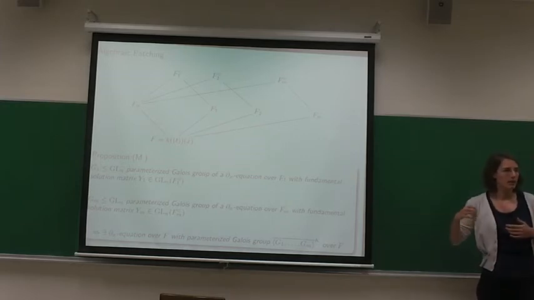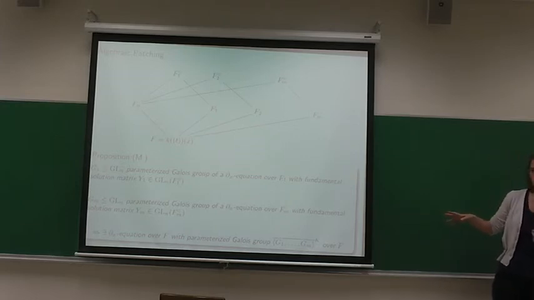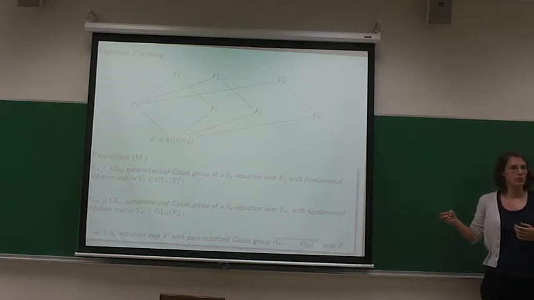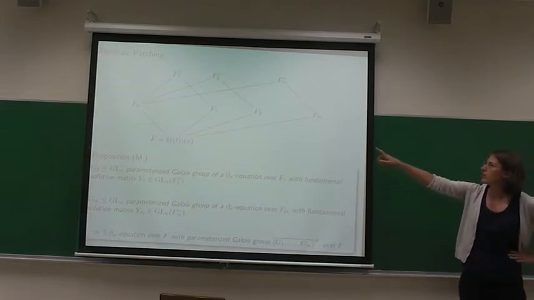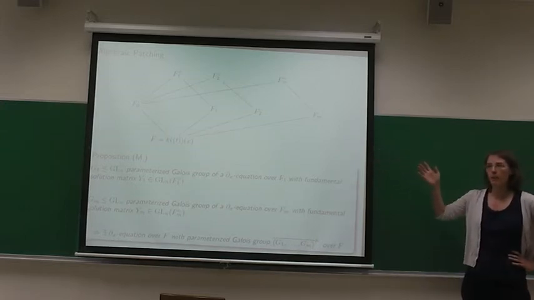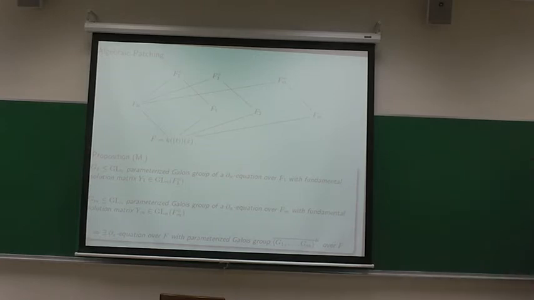Meaning that if we can find a collection of subgroups G1 to Gm of this group that generates the group, and if these subgroups are nice in a way that we can easily realize them over these fields F1, F2, and Fm, then that's enough. Okay? So instead of trying to find differential equations for big groups, it's enough to find differential equations over these kind of local fields for these smaller groups generating G.